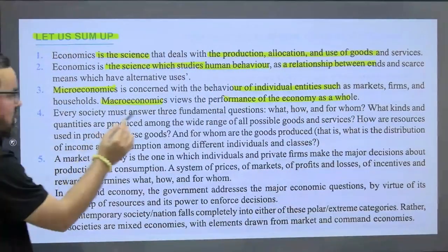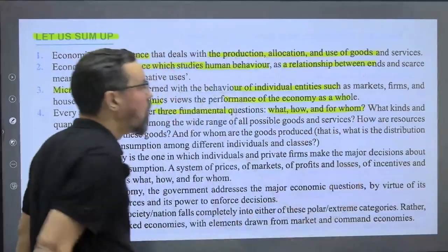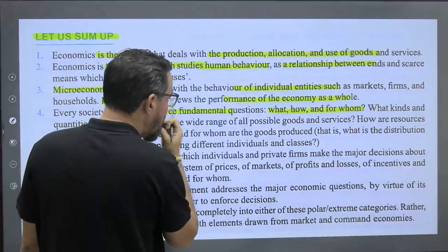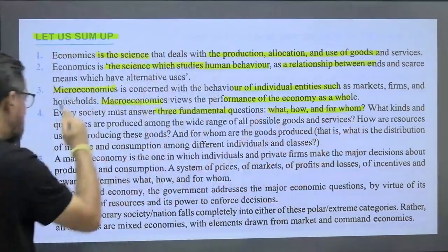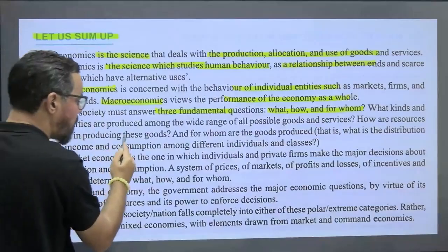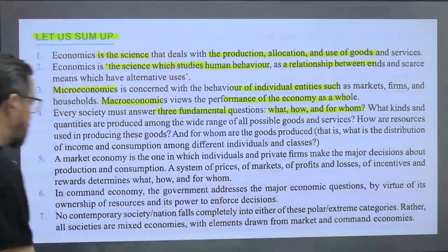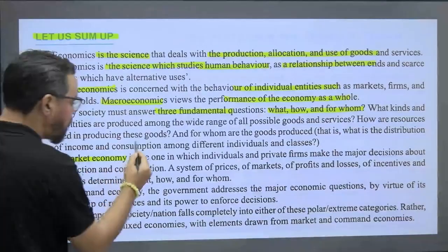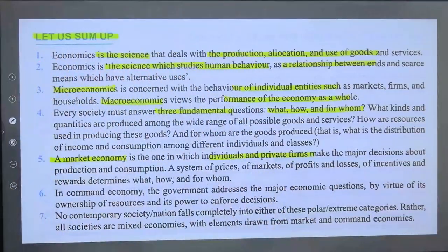Every society must answer three questions. First one is what, how, and for whom to produce. What kinds and quantities are produced among the wide range of all possible goods and services? How are resources used in producing these goods? And for whom are the goods produced, right? So these are the three fundamental questions of economics. A market economy is one in which individuals and private firms make the major decisions about production and consumption.